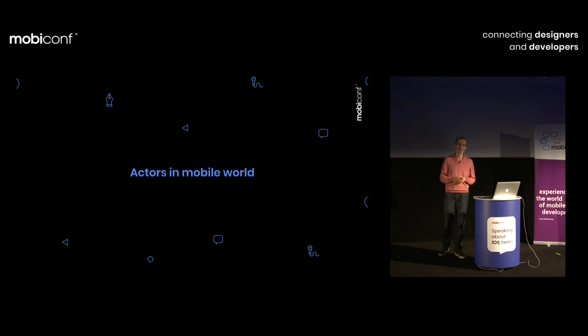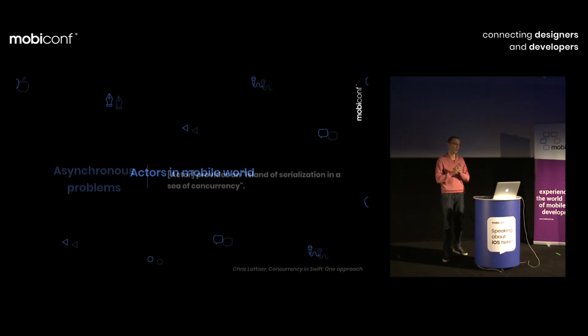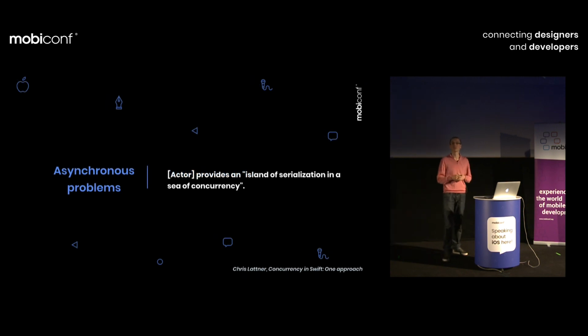Now let's think how it can be useful in the mobile world. Because it involves a lot of distributed things in the example that I presented, but here we are with one single phone in my hand. Will we use it for everything? No. iOS and Android developers will use that only for problems that involve some concurrency, some asynchronous problems.